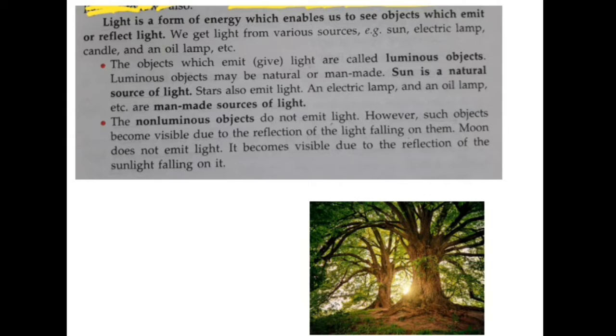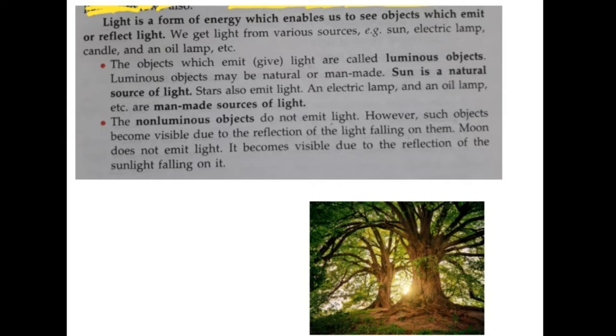We get light from various sources, as for example sun, electric lamp, candle and an oil lamp, etc. The objects which emit light are called luminous objects. Luminous objects may be natural or man-made. Sun is a natural source of light.